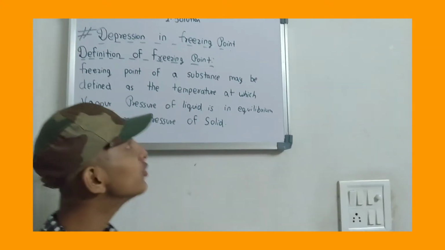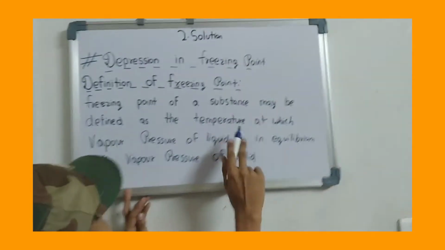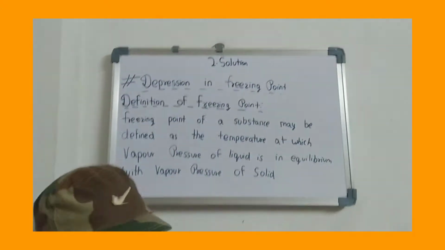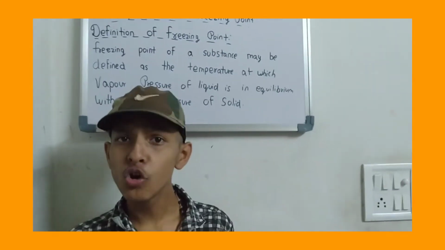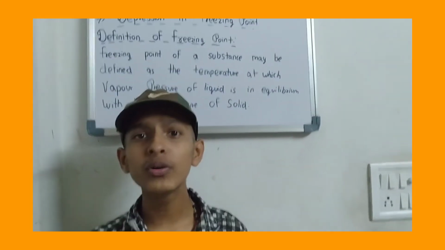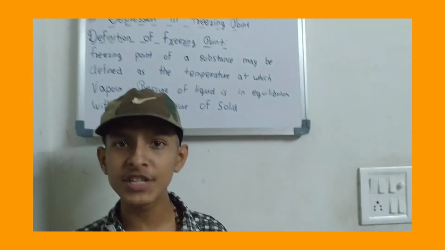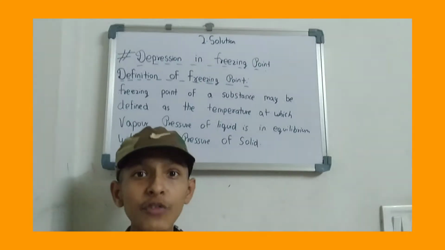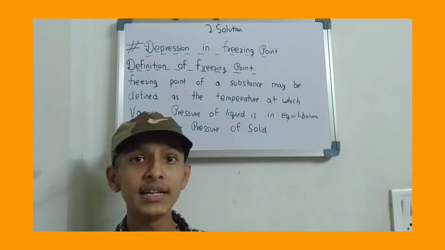So let's see, according to the definition, the freezing point of a substance may be defined as the temperature at which the vapor pressure of a liquid is in equilibrium with the vapor pressure of a solid. Basically, we know that a solid has a low vapor pressure. So we have to decrease the vapor pressure of the liquid so that it becomes equal to the vapor pressure of the solid. That point of temperature at which the vapor pressure of a liquid becomes equal to the vapor pressure of a solid is known as what?